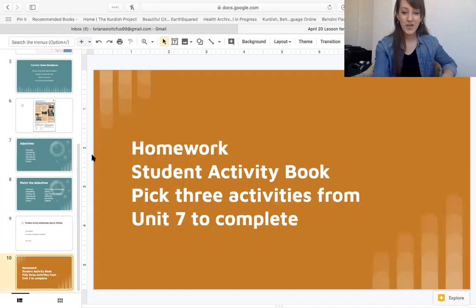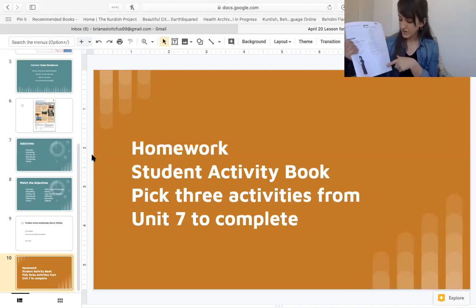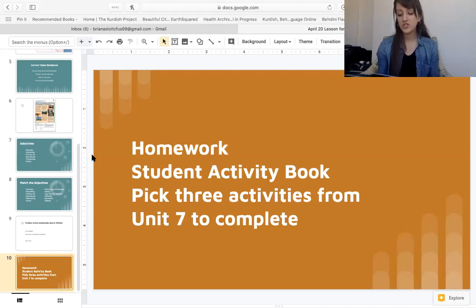You can also pick 3 activities from the Unit 7 activity book to complete. So we did Unit 7, we are finished with Unit 7, but we did not do all of the activities in your activity book. So for homework, you choose 3 activities that we did not do and do them and send to me. For example, I don't think we did this puzzle on page 71. You could do this. Just look at Unit 7 and pick 3.